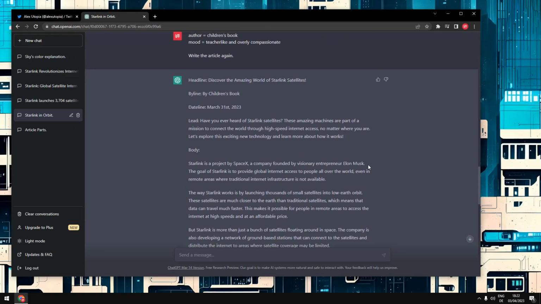Discover the amazing world of Starlink satellites. Have you ever heard of Starlink satellites? These amazing machines are part of a mission to connect the world through high-speed internet access, no matter where you are. This is exactly what I wanted, and the whole text is kind of written for children, explains things step by step. It's really cool for this kind of stuff.